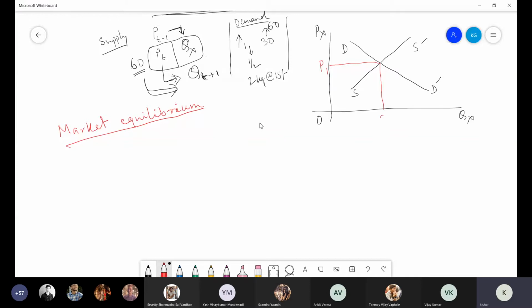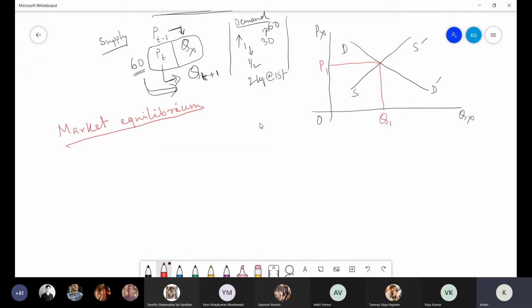And this is called the equilibrium quantity. Suppose this is your Q1. This is the quantity where demand is equal to supply. So this is the equilibrium quantity and this is the equilibrium price. Please remember, this market equilibrium is different from consumer's equilibrium. Consumer's equilibrium you got in the context of the indifference curve, at the point of tangency between the budget line and the indifference curve. But market equilibrium refers to a state in the market where quantity demanded is equal to quantity supplied, all other things being at a certain level.